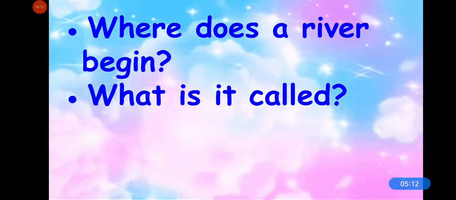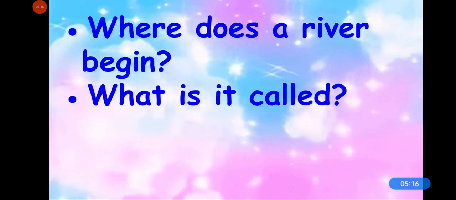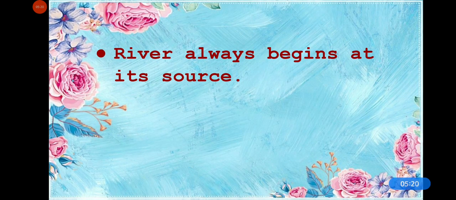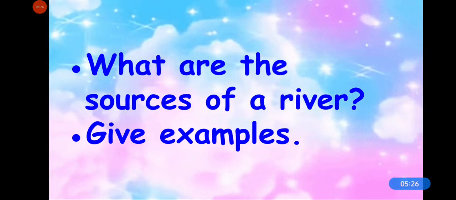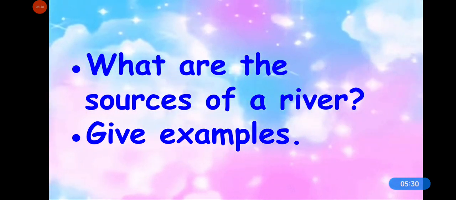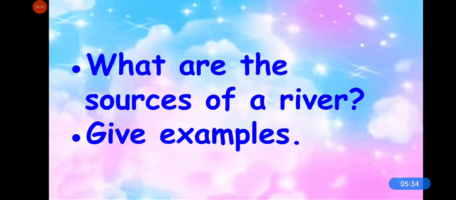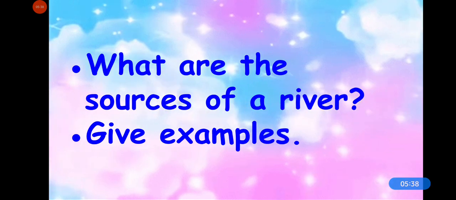Now answer, where does a river begin? What is it called? So our river always begins at its source. Now answer, what are the sources of a river? Give examples. Do you know what the sources of the rivers are? From where a river begins? Which source is needed for a river to begin?